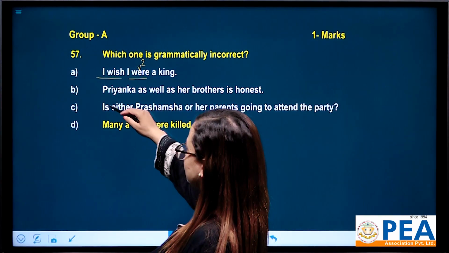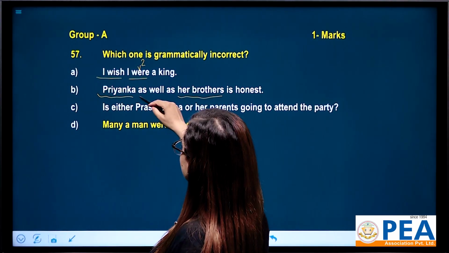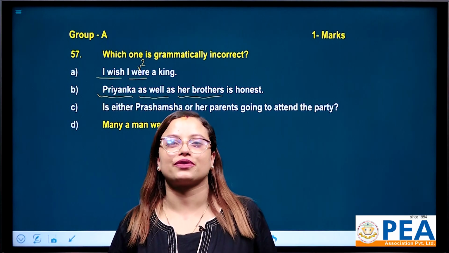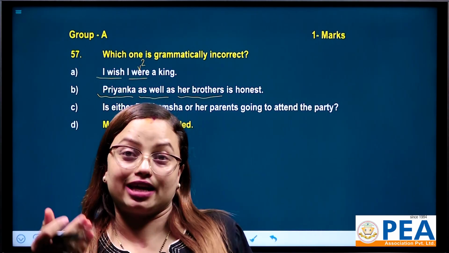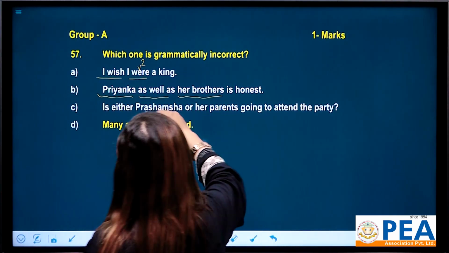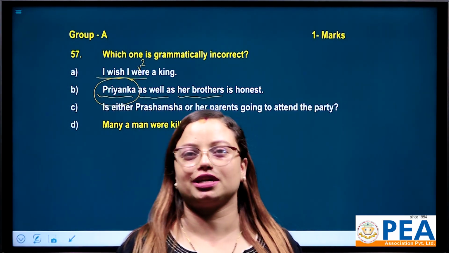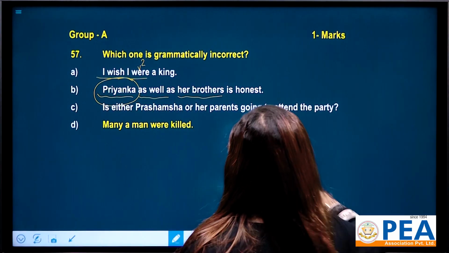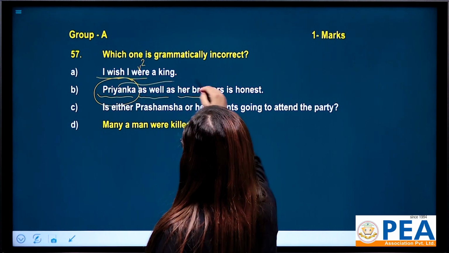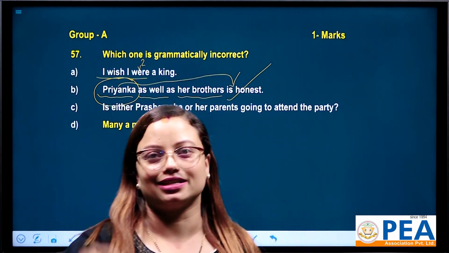You have two subjects here, Priyanka and her brothers, right? As well as is a prepositional phrase, so you have to go for your first subject, that is Priyanka. Priyanka is singular, and a singular subject takes a singular verb, that is correct. That's why option number B is also a correct sentence.